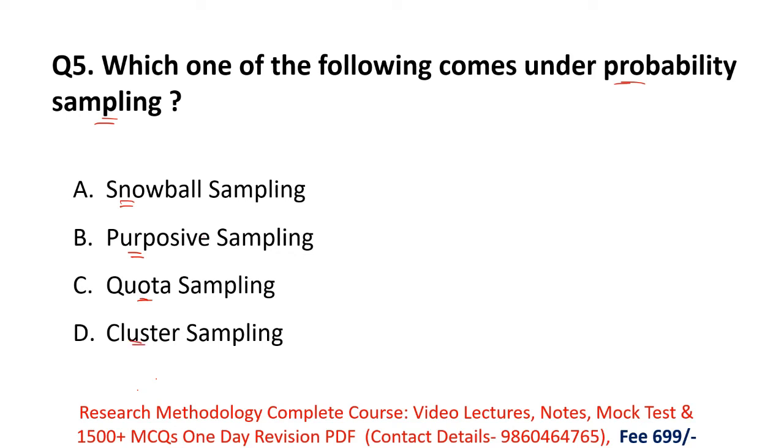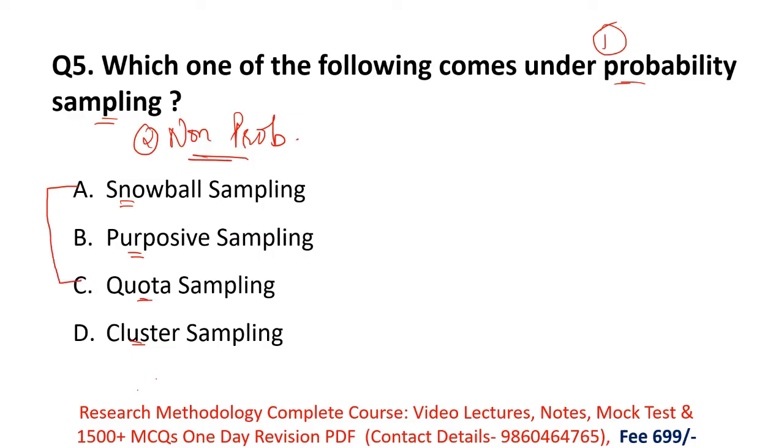Remember, in research there are two types of sampling: one is probability and the second one is non-probability sampling. In non-probability sampling, researchers select the samples from the population according to their convenience and feasibility.